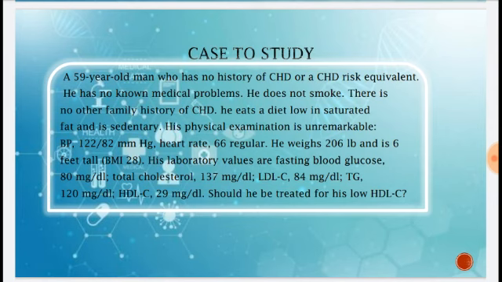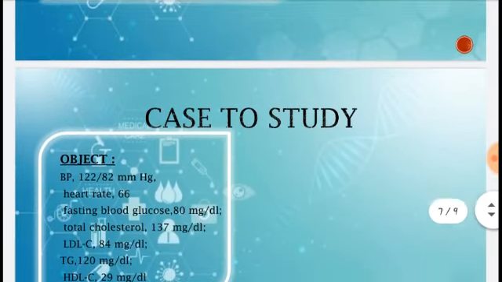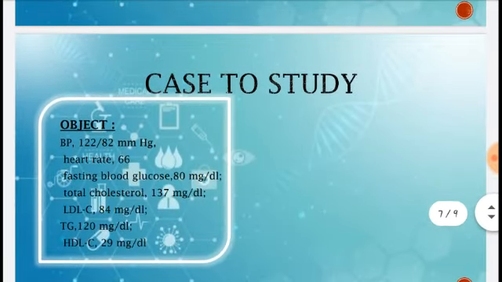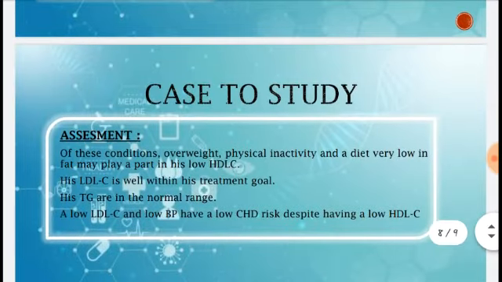little bit decreased. That is the problem. That's why he has gained this weight. But the plus point is that he has no CHD risk or CHD history. So these are some subjective and objective data which have his vitals and other values.